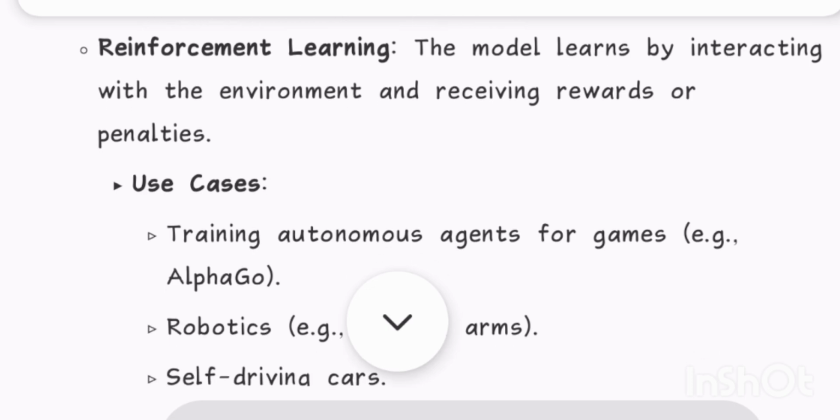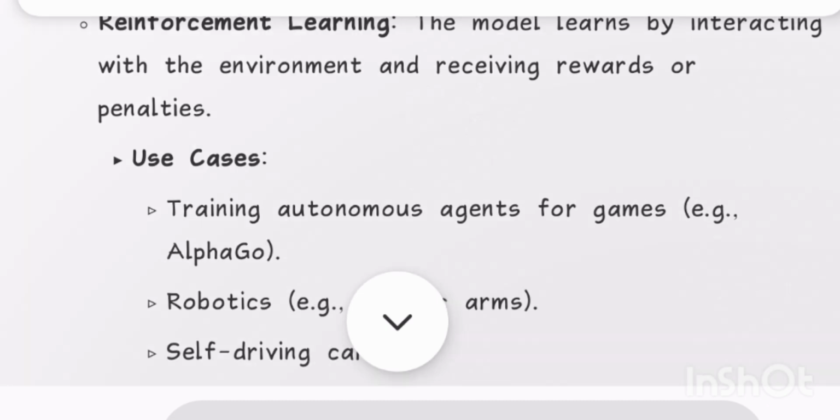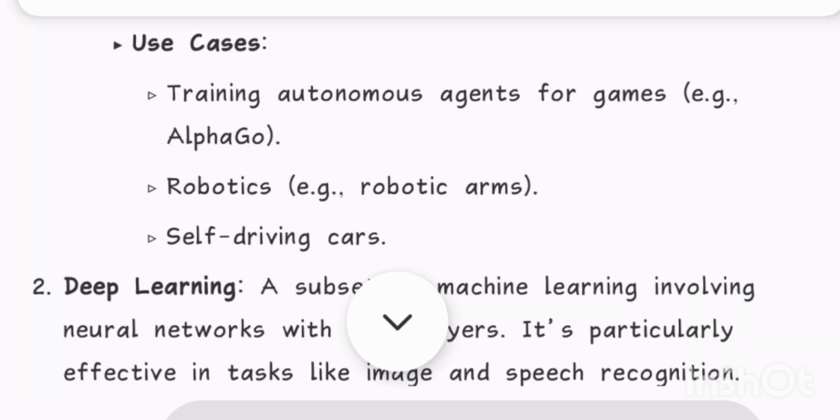Reinforcement learning: the model learns by interacting with the environment and receiving rewards or penalties. Use cases: training autonomous agents for games, e.g., AlphaGo, robotics, e.g., robotic arms, self-driving cars.